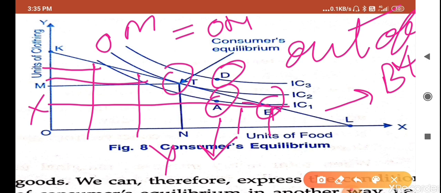So we can say that in the budget table, combination number 3, so 3 into 40 and 4 into 20, 200 rupees are spent by the consumer in the best way.